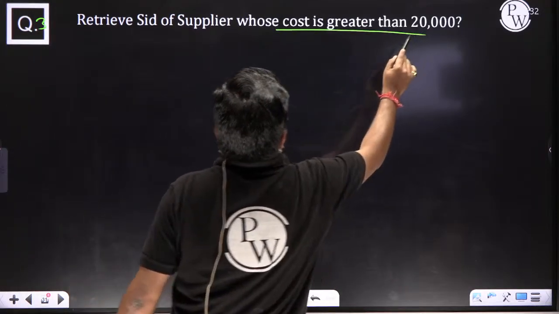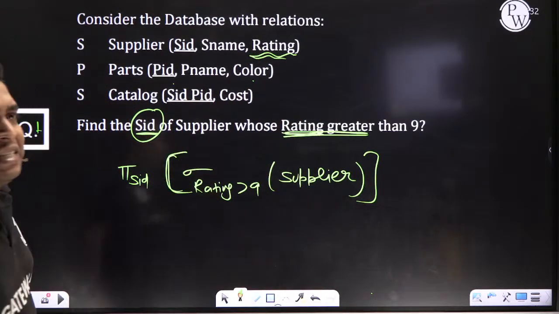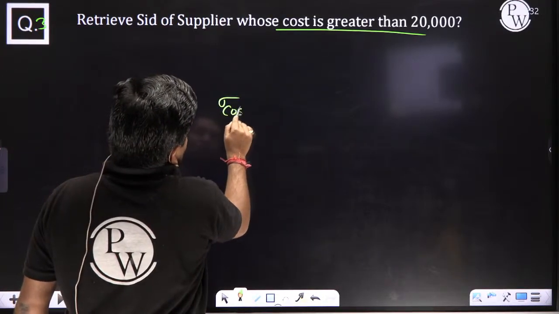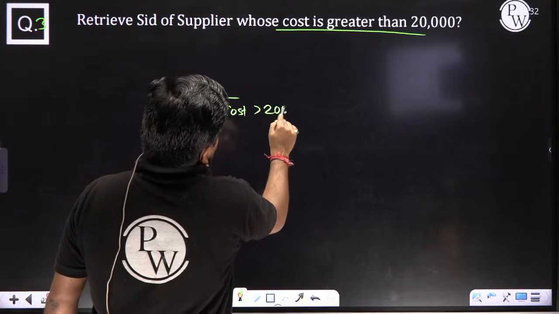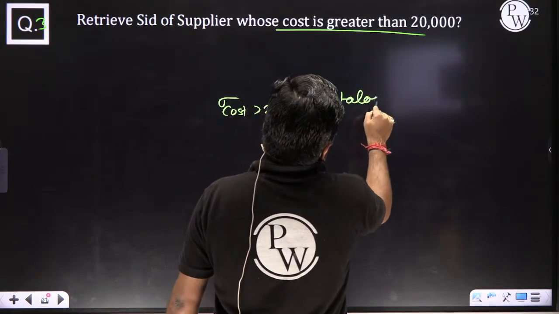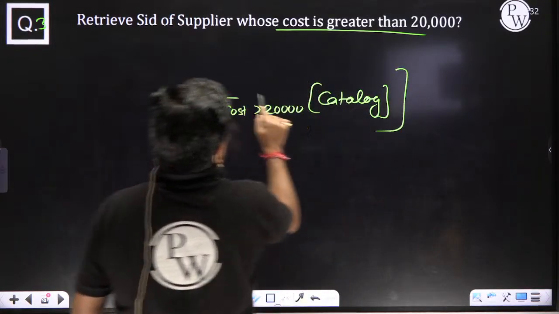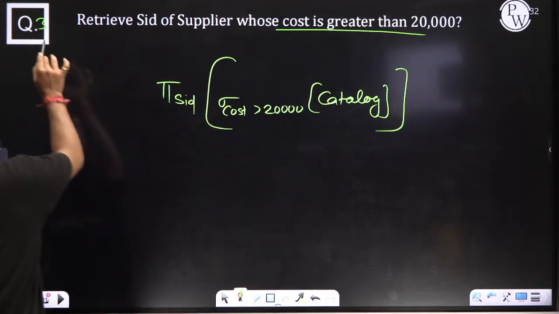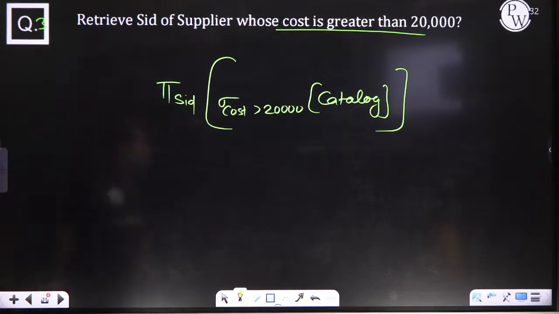Cost is present in the catalog table, and SID is also there. So cost is greater than 20,000 from the catalog table, and we want SID. This is question number 3.